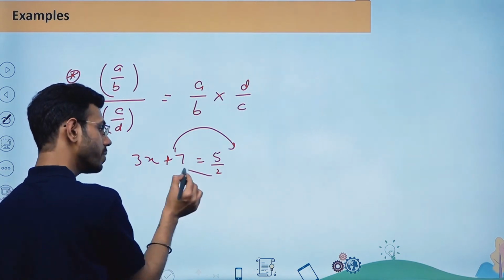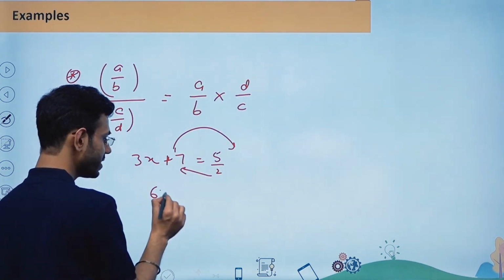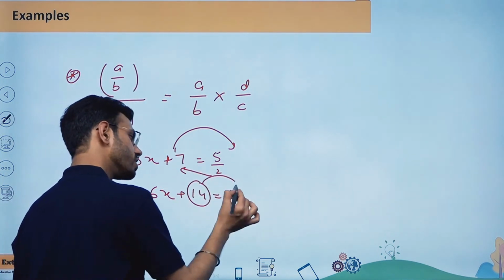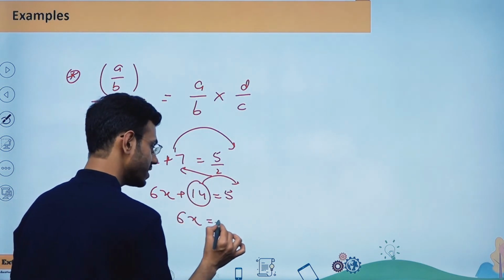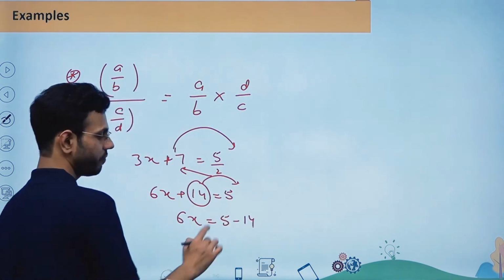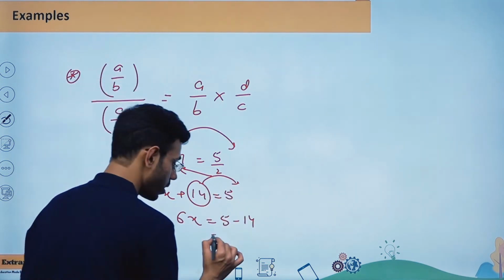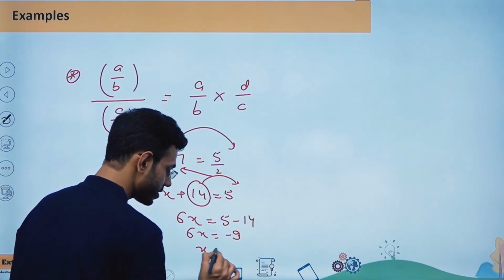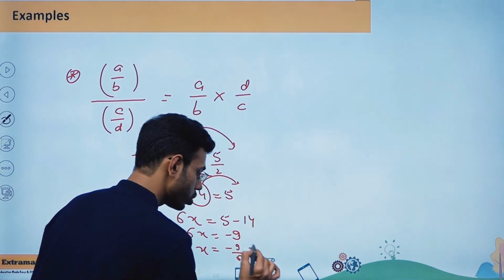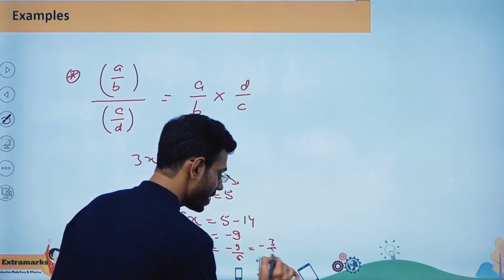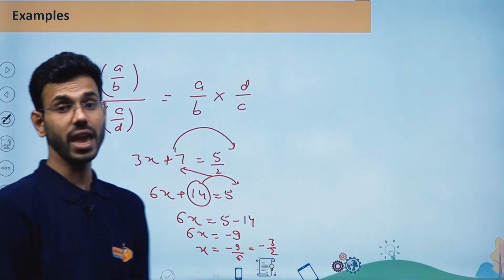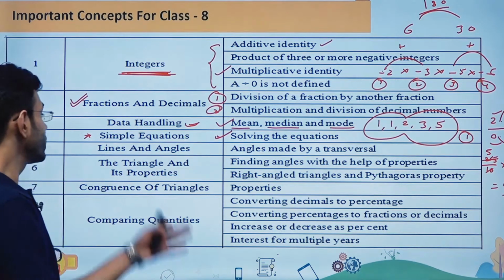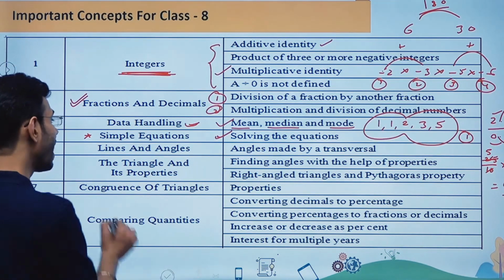simply what you can do, you can cross multiply this 2 over here and this will become nothing but 6x plus 14 is equal to 5. Now I'm going to transfer this 14 this side, so this will become 6x is equal to 5 minus 14, and finally 5 minus 14 is going to be minus 9, and this is equal to 6x. So finally this x is going to be minus 9 by 6, which is going to finally give you the number minus 3 by 2. Is it perfectly fine? So this kind of questions you should be able to solve when we are talking about the chapter simple equations. So let us talk about the next concept, which is going to be lines and angles.